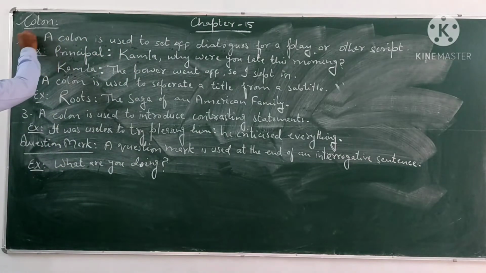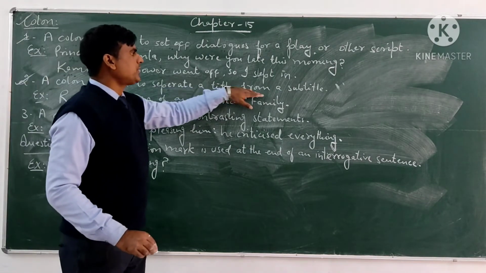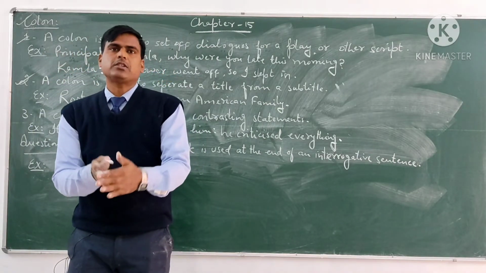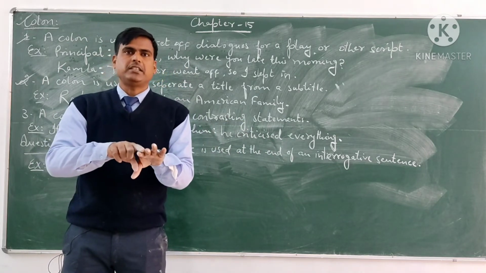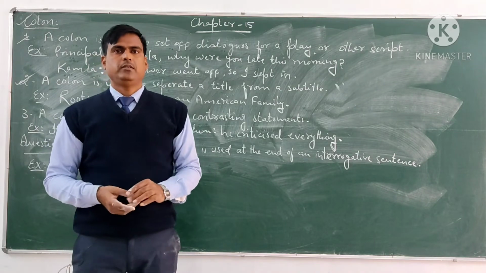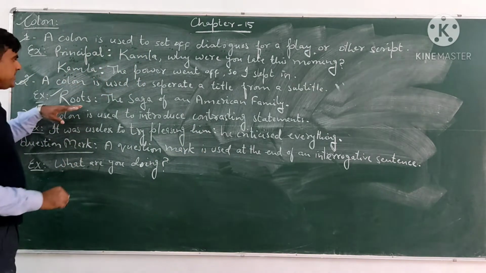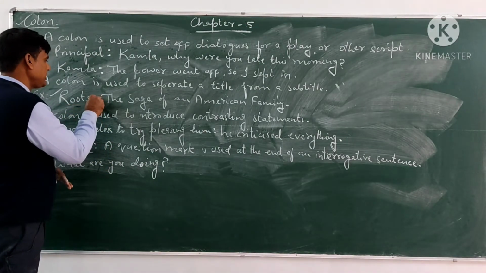The next one is, a colon is used to separate a title from a subtitle. If there is a title and the title also has its subtitle, at that time we separate the title from its subtitle with the help of a colon. For example, here is Roots. Roots is the main title, and here is also a subtitle of this Roots.